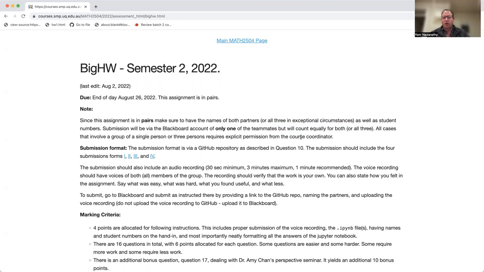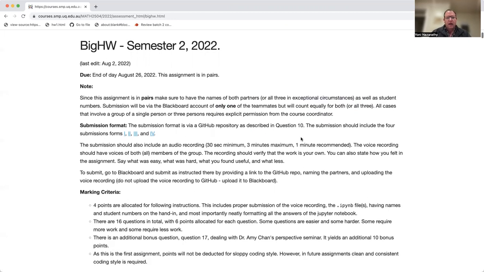By this point, you should all have a partner. If somebody wants to do it by themselves for some reason, which is not recommended, or in a group of 3, you need to write to me. The submission format: you've got these 4 submission forms.